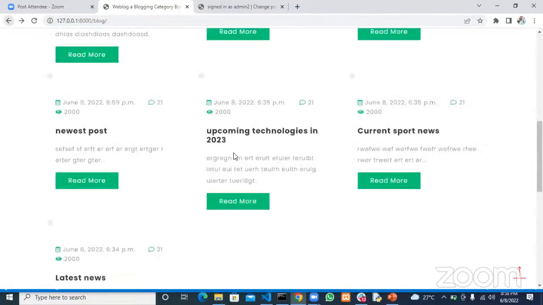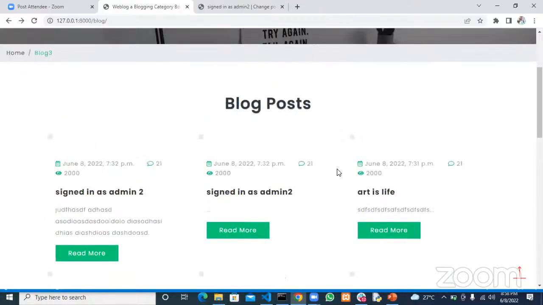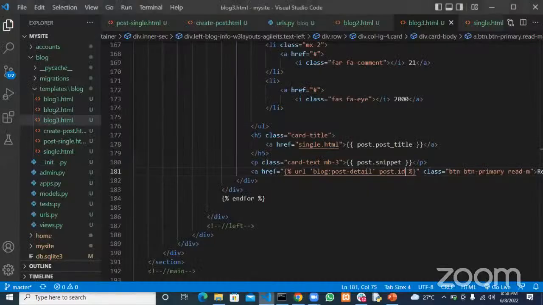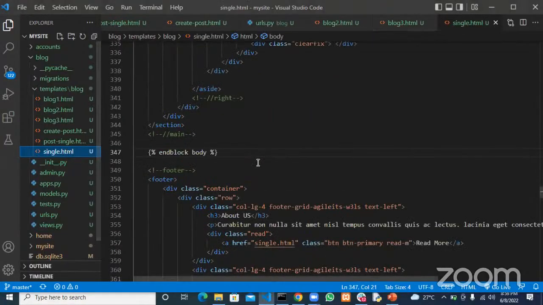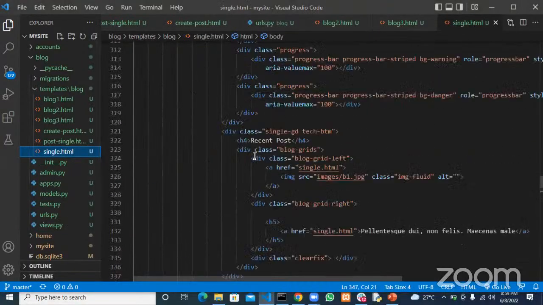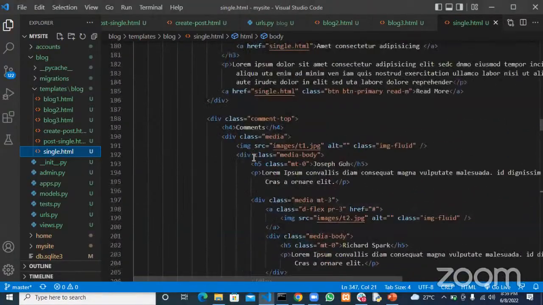So now we've been able to make that ID dynamic, okay? We've been able to make that ID dynamic, and from that we'll be able to pass that ID to our views, and then use that ID to get the current post with that ID, and then pass that post to our template, okay? So with that, I can come to our single now, and let's see how this works in the single, right? So let's put that in our single right here and call it a day.